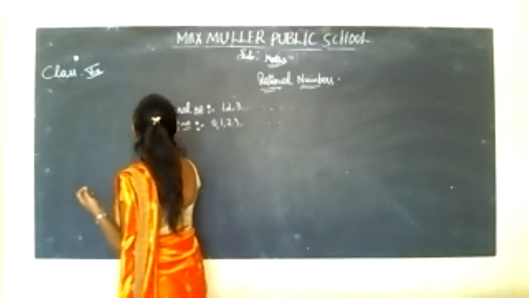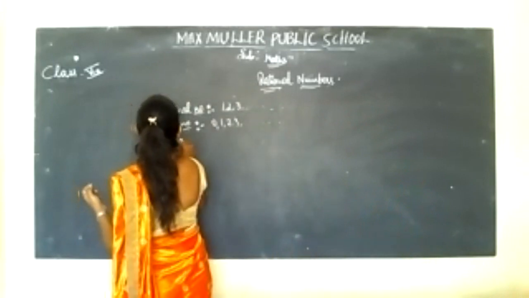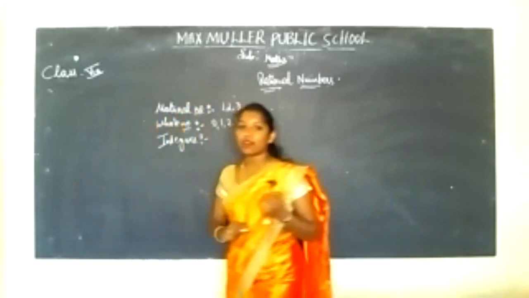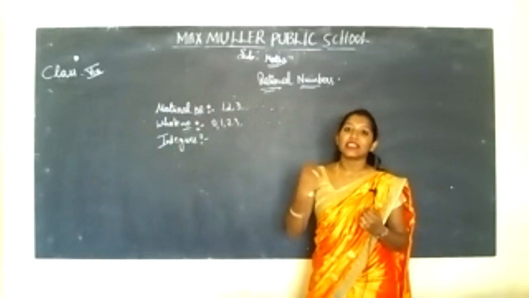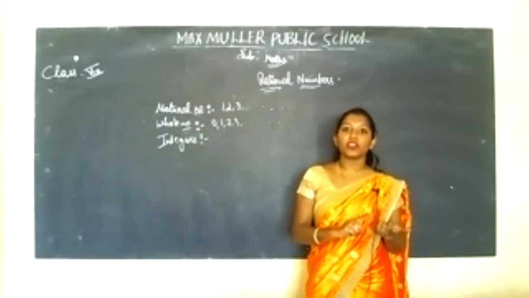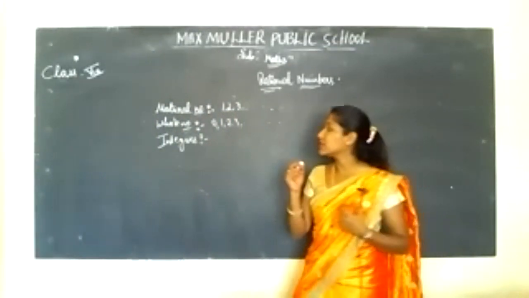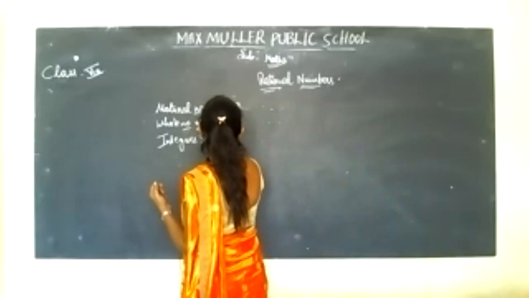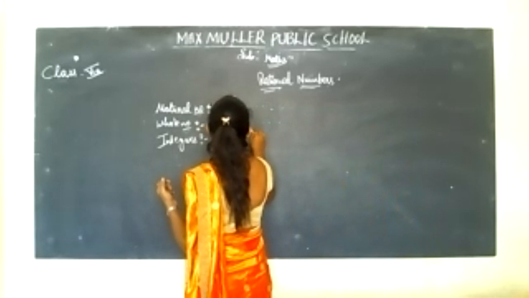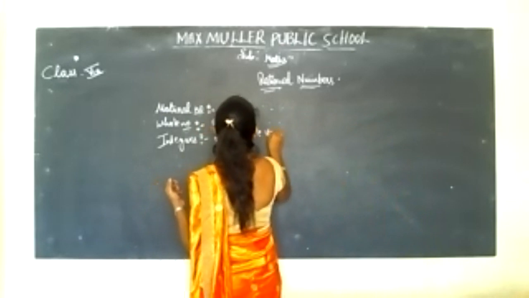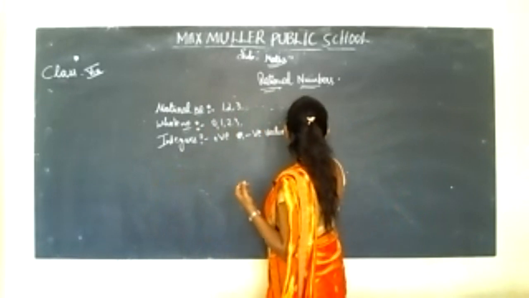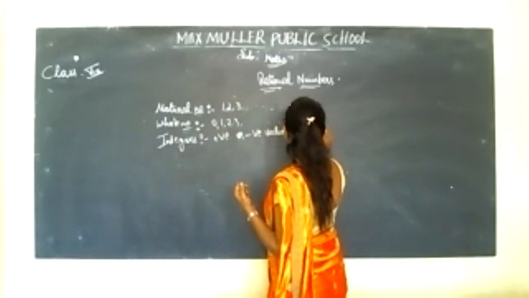Next, coming to integers. What are integers? Even this you have studied in your lower class. Numbers having both positive and negative values are known as integers. For example, +2, -3.